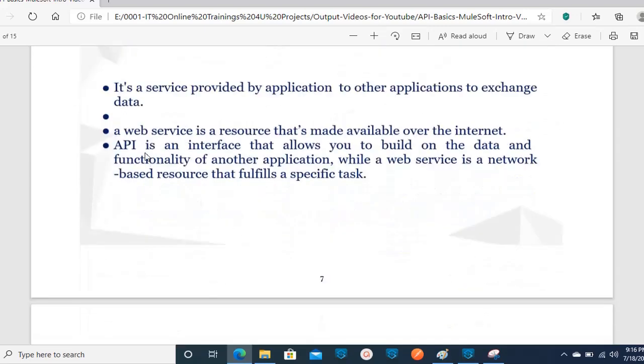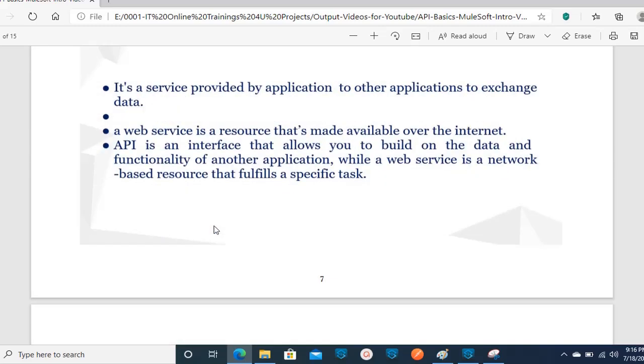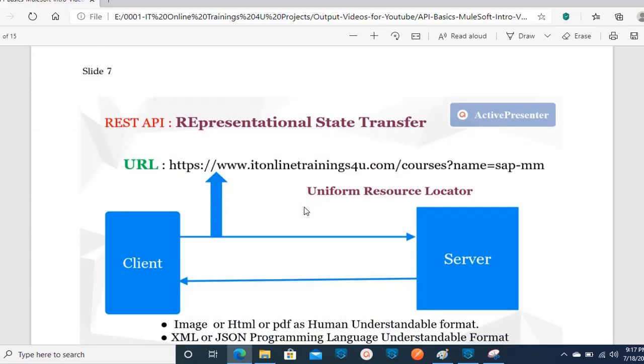Okay. Then we come to know what is web service. Web service and API both are different. There is actually not much difference between this API and web service. Web service is nothing but it needs an internet to exchange the data. API or web service, whenever you come to your mind, it is nothing but a service provided by an application. It will actually let you exchange the data from one application to another application, or one API to another API, or one system to another system, like that. Okay, now we are good.